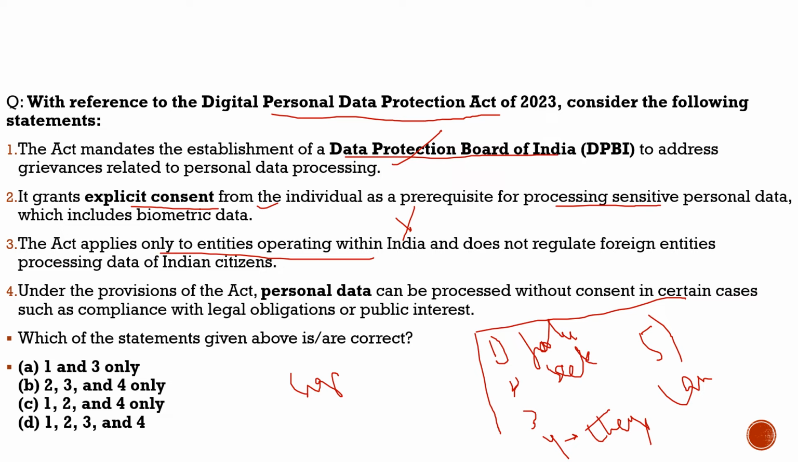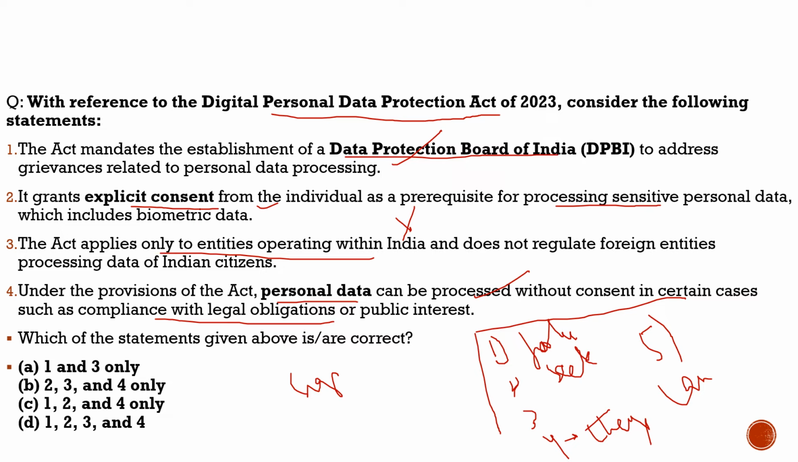Fourth statement: under the provisions of the Act, personal data can be processed without consent in certain cases, such as compliance with legal obligations or public interest. 100% correct. Nothing wrong with this statement too. And one more thing which was notified in the rules is that if the data has to be deleted, notice has to be given to the user. If the companies are going to delete any data, they will have to give notice to the user.